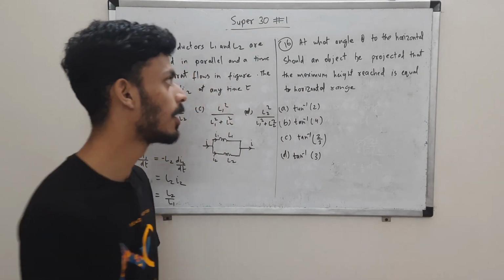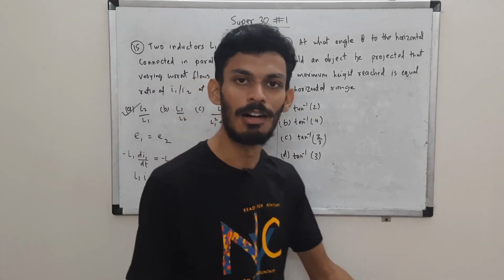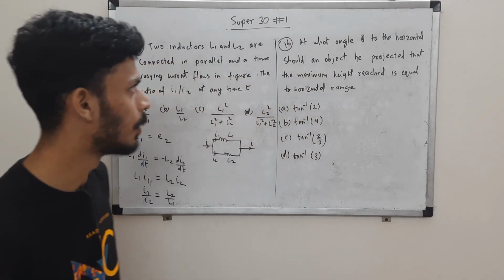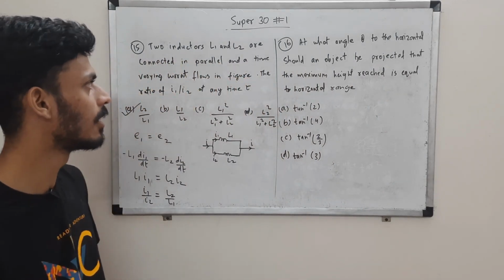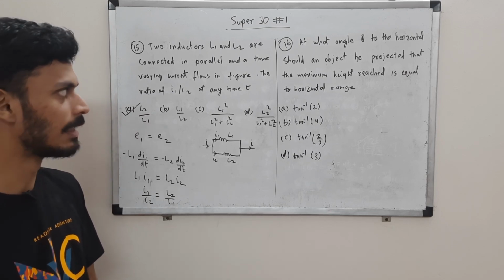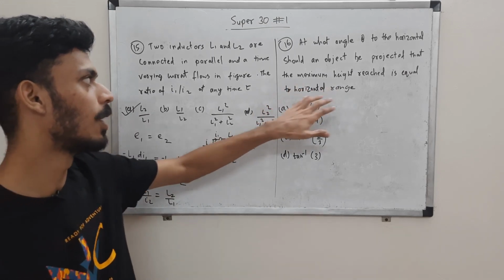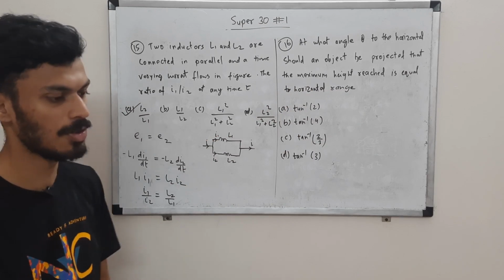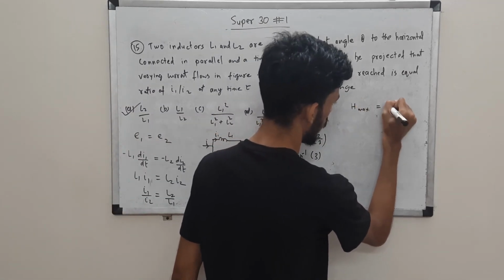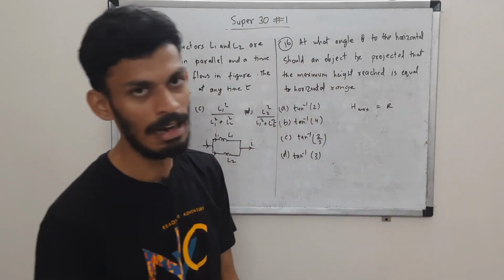Okay. Speaking of standard result, this is also a standard result. I think this appeared in JEE, then it came to BITSAT, in the recent years. Here you are supposed to tell at what angle theta the maximum height achieved will be equal to that of the horizontal range. So the H max and R are the same in this case. You are supposed to tell at what angle this happens.